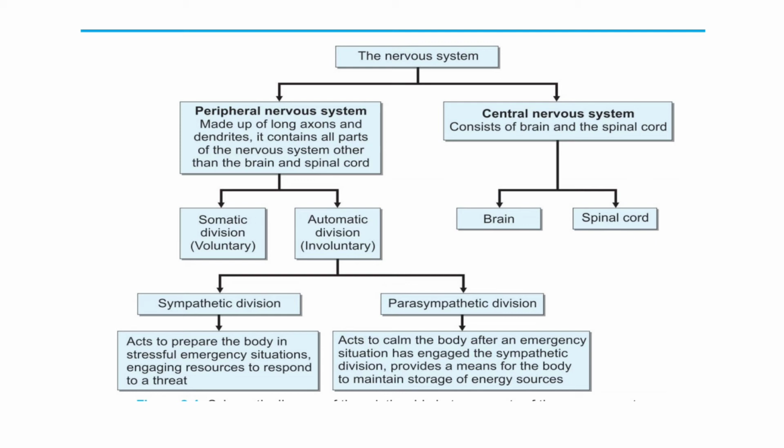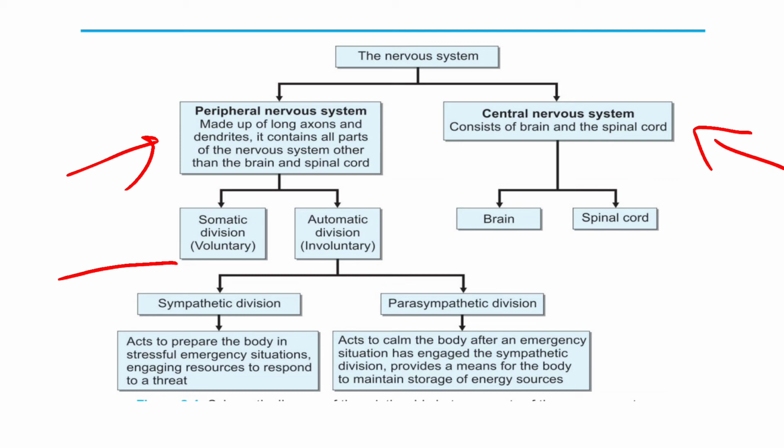Here we can see the picture, that the nervous system is divided into peripheral nervous system and central nervous system. Central nervous system consists of brain and spinal cord, whereas peripheral nervous system consists of somatic division and autonomic division. Somatic nervous system is under voluntary control. Autonomic nervous system is under involuntary control. The peripheral nervous system comprises the nervous system other than brain and spinal cord, which is again further divided into somatic and autonomic. Somatic is under voluntary control, autonomic is involuntary control.